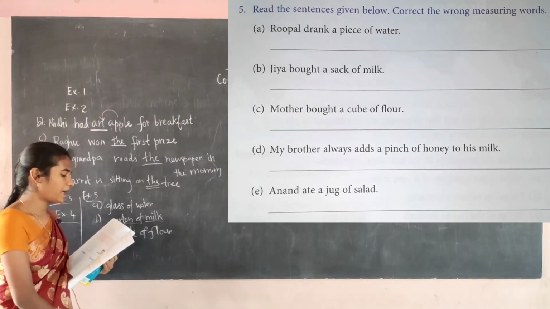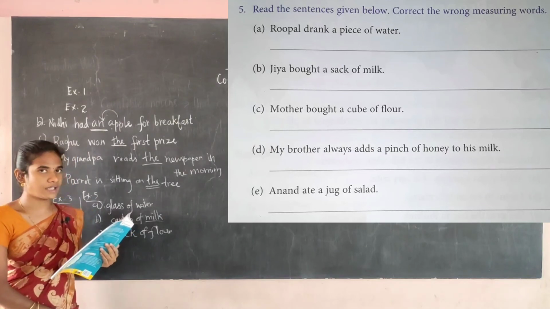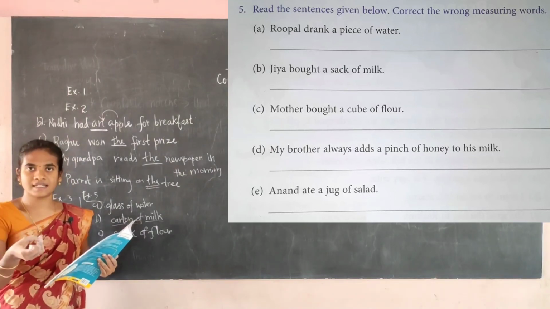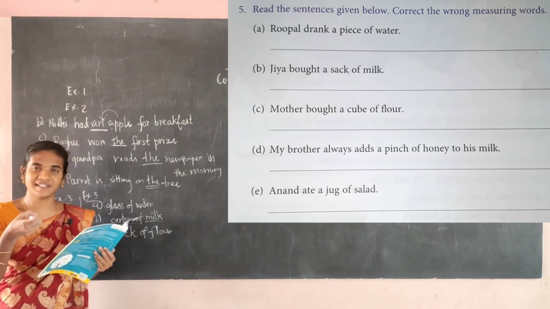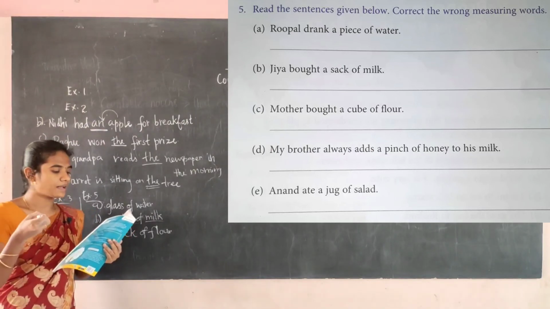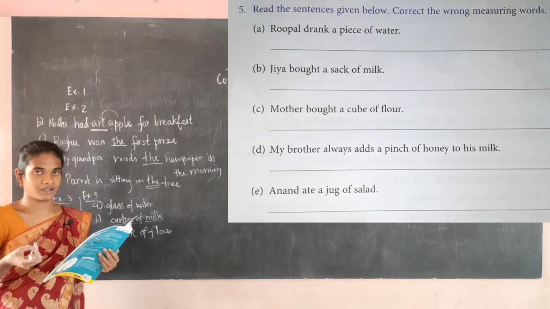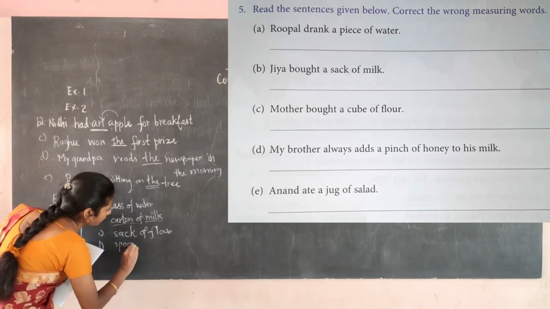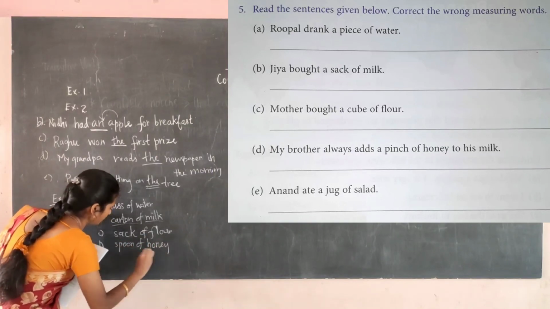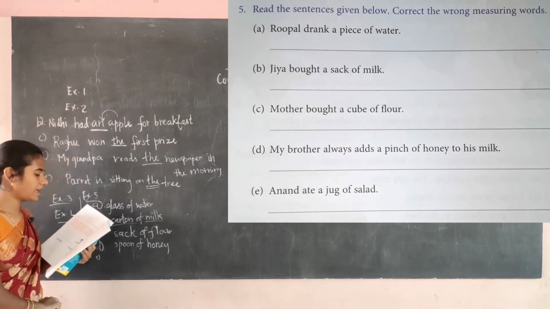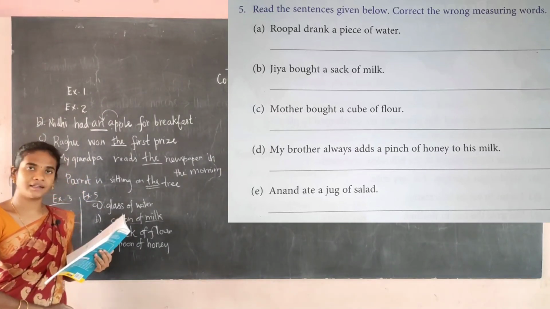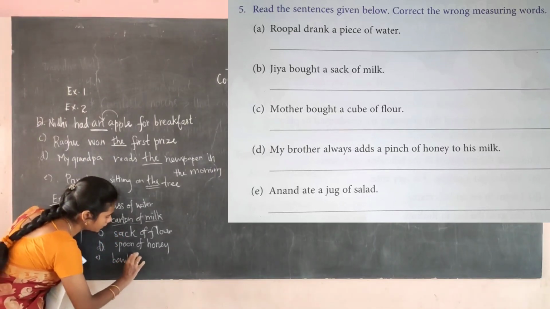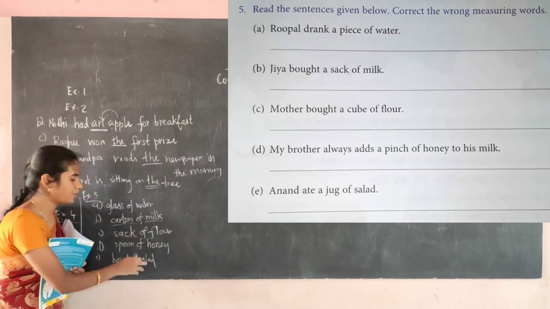Then next D, my brother always adds a pinch of honey to his milk. So it's not a pinch of honey. We will take the honey in which vessel? We will take it in a spoon only, okay? My brother always adds a spoon of honey to the milk. The correct word is spoon of honey. Then last, Anand ate a jug of salad. For the salad, how will we say? A bowl of salad only we will say, okay? Bowl of salad. So you should not write like this.